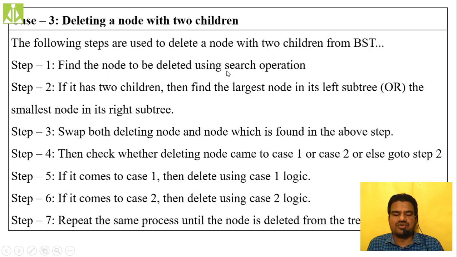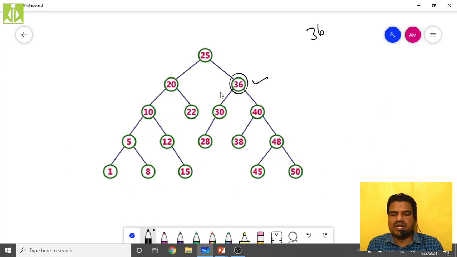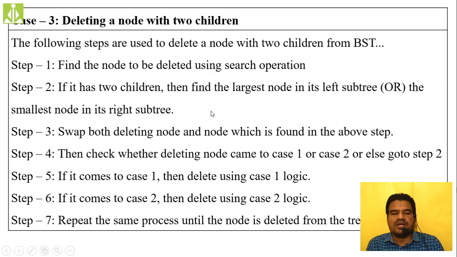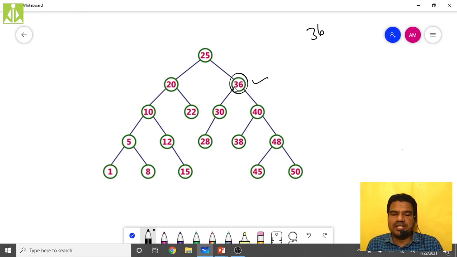Next, it has two children, 30 and 40. Then find the largest node in its left subtree, or the smallest node in its right subtree. Either you can find the smallest node in the left subtree or the largest node in the right subtree of that particular node only.